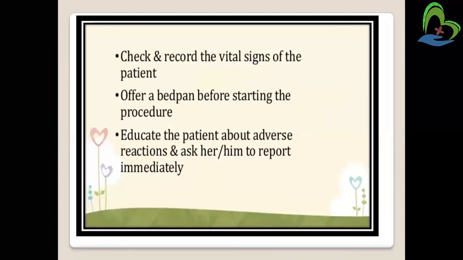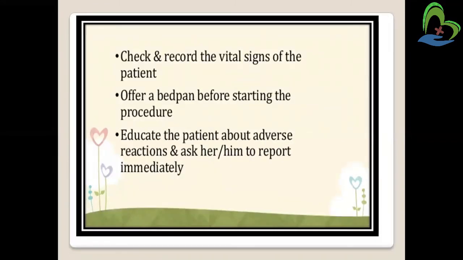Then check and record the vital signs of the patient. Then offer a pan before starting the procedure, so if the patient wants to void, we provide the pan. Then educate the patient about adverse reactions, and ask them that if any reaction occurs, they have to report immediately.